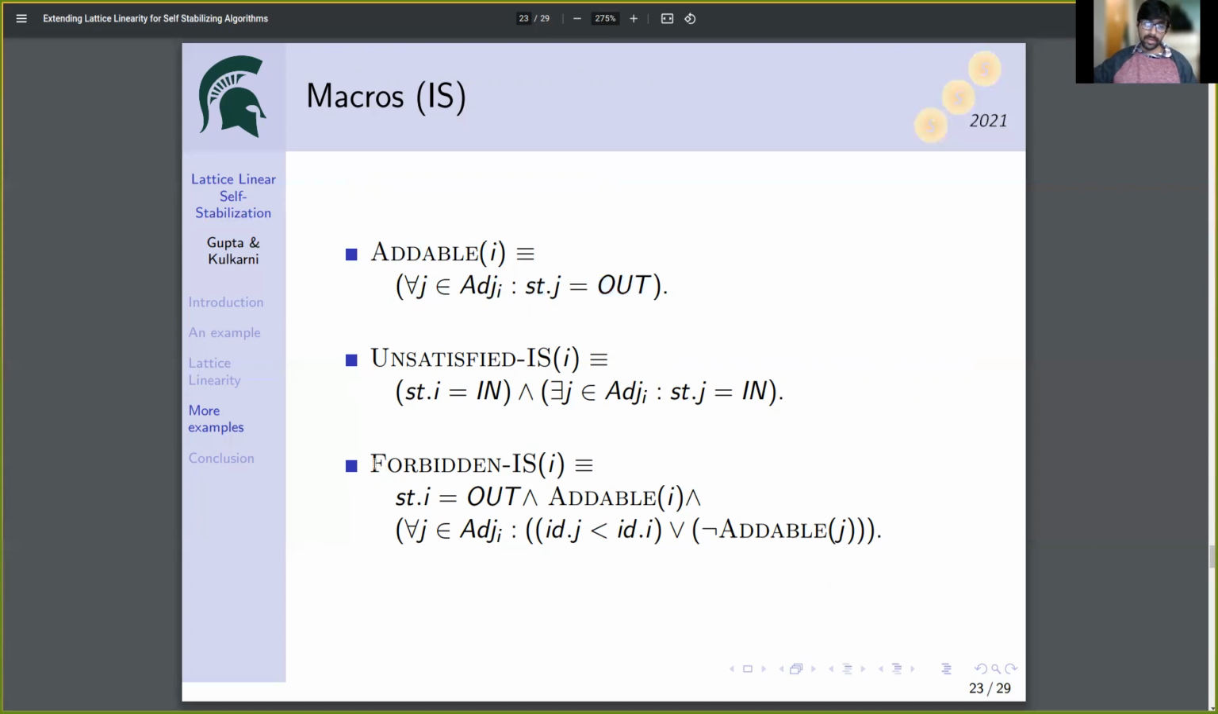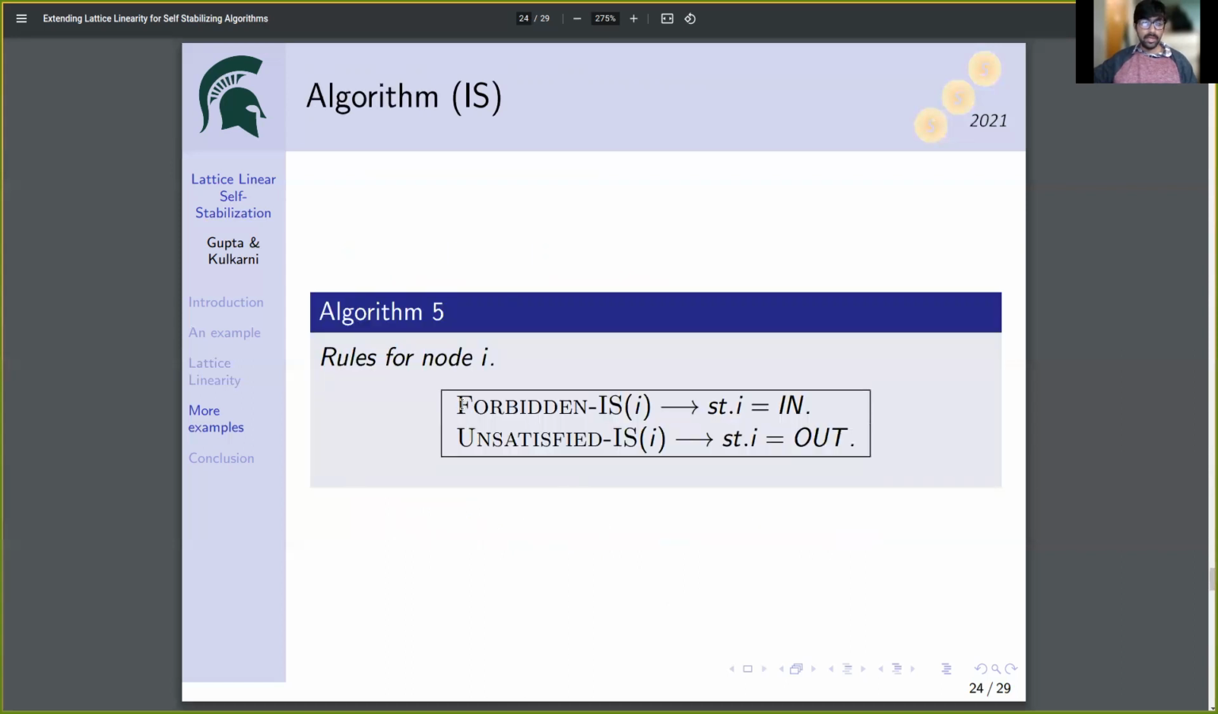We are going to define the notion of i being forbidden formally. And again, we have three conditions for that. The state of i should be out. i should be addable. And for every node j in the adjacency of i, j should not be addable, or if j is addable, then the ID of j should be less than the ID of i. The algorithm can be defined as follows. If i is forbidden, then i changes its state to in. And if i is unsatisfied, then i changes its state to out.